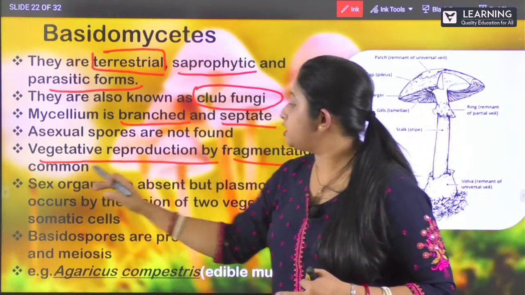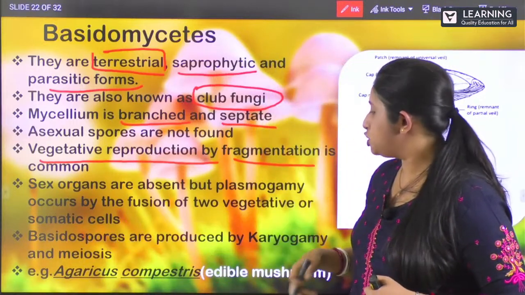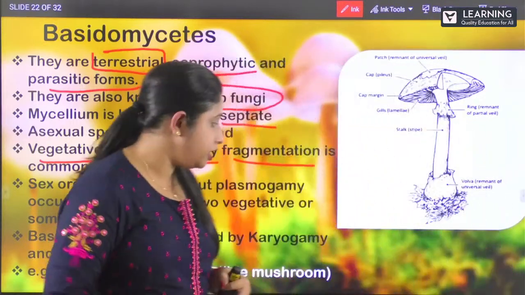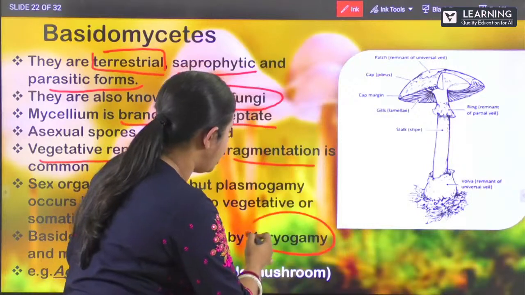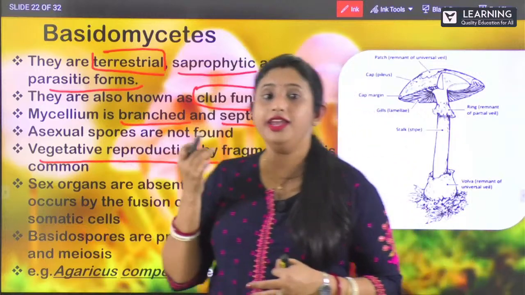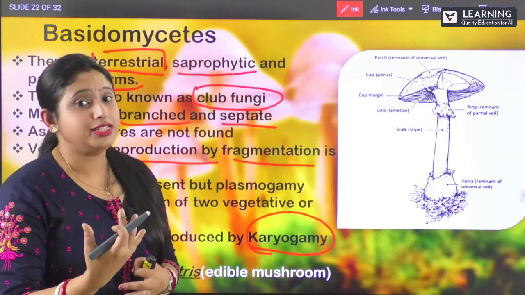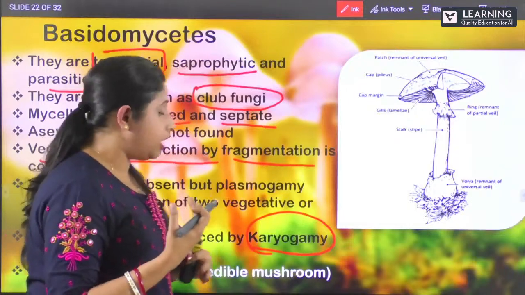And also sex organs are absent in them. So basidiospores are produced by what? They are produced by karyogamy. This is the process of fusion of nuclei. How do they reproduce?